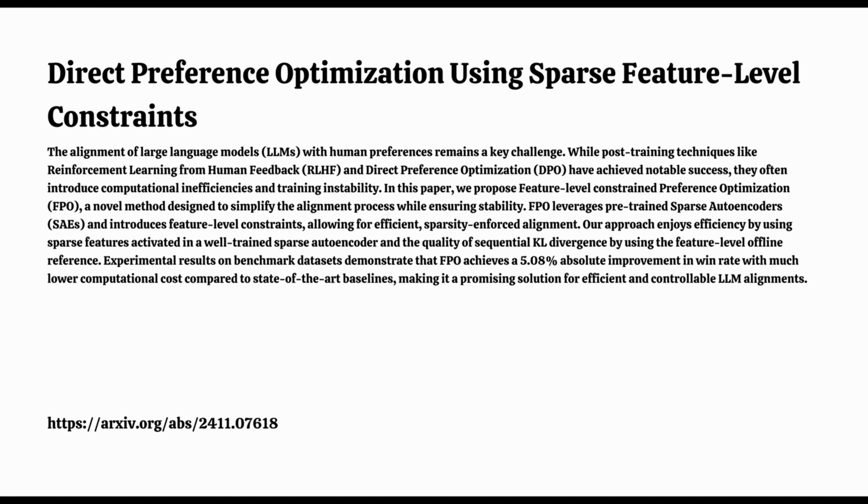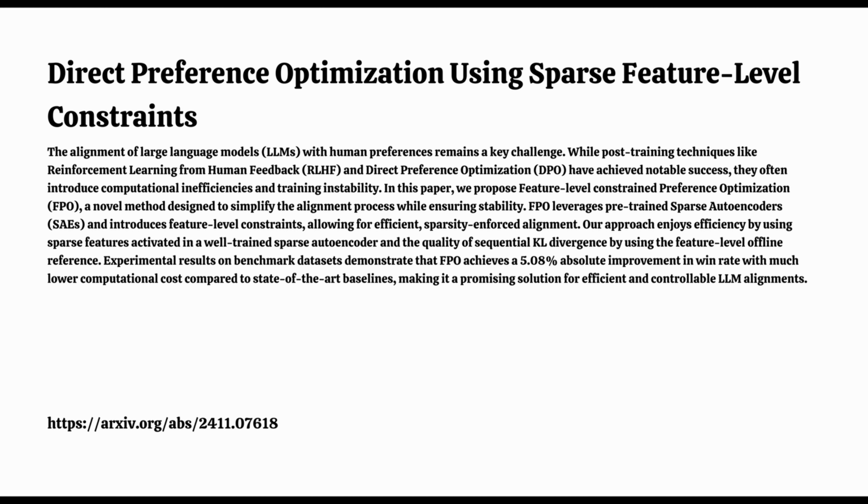DPO streamlines things a bit. It bypasses the whole reward model setup of RLHF, making it more efficient. Exactly. But there's always room for improvement. And that's where this new method, FPO, comes in. Feature-level constrained direct preference optimization. It focuses on simplifying that whole alignment process, but making sure it's still effective.